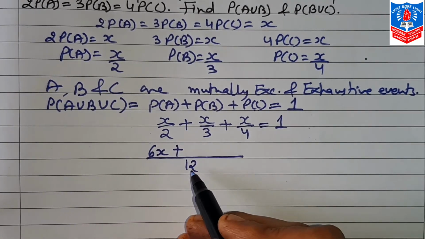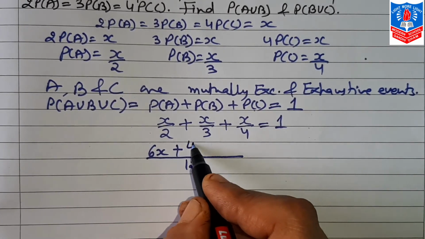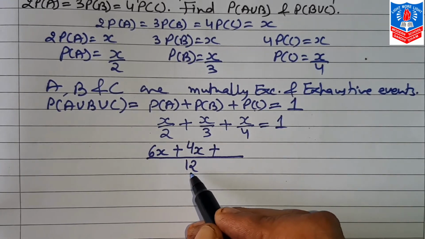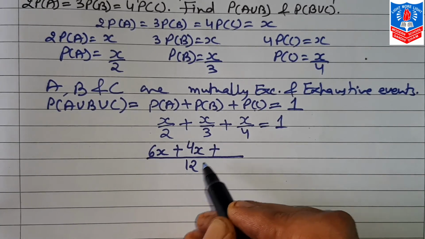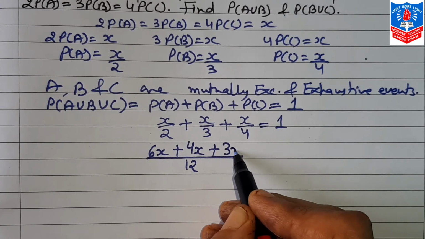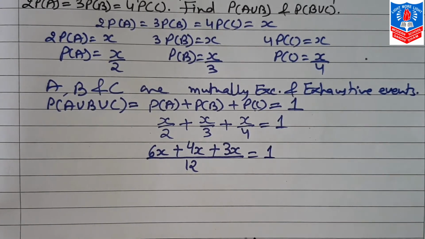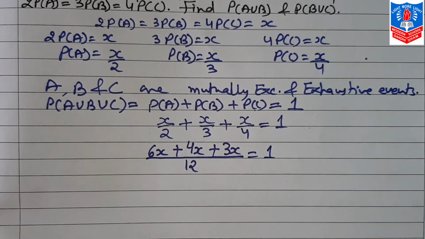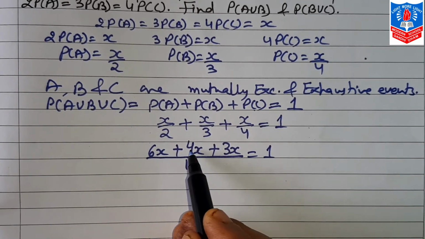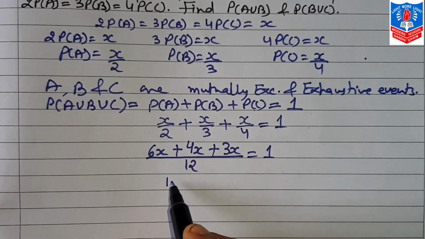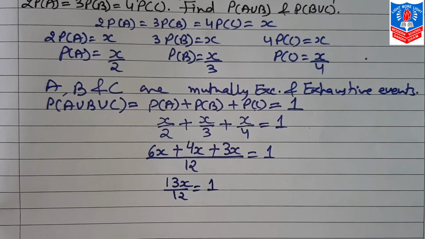Plus this 3, we divide 12 by 3, that comes 4, we multiply with X, so 4X. Plus this 4, we divide 12 by 4, we get 3, 3 multiplied by X will be 3X, is equal to 1. Now if we total 6 plus 4 plus 3, that comes 13X by 12 is equal to 1.